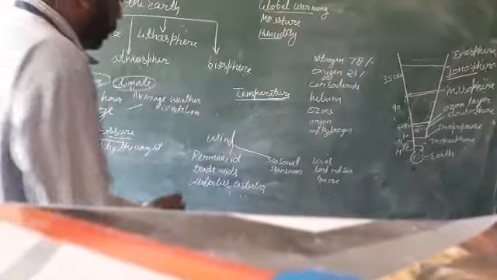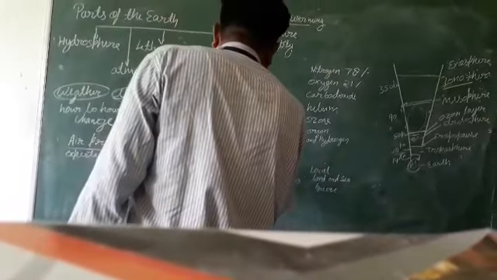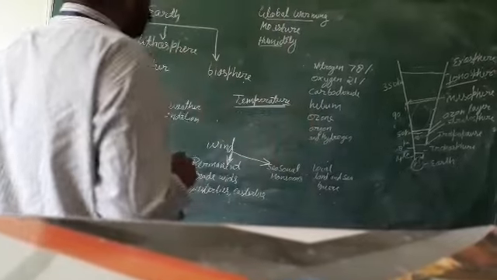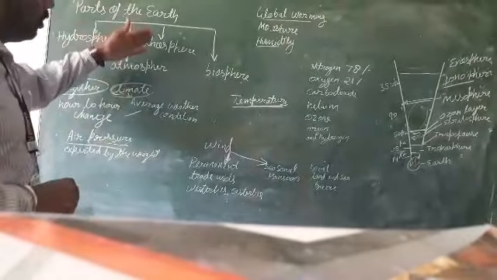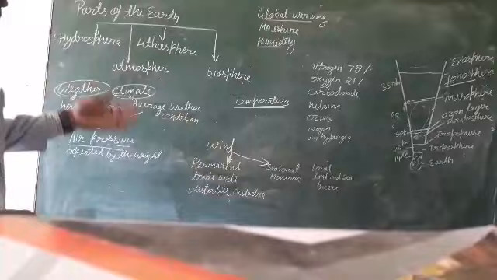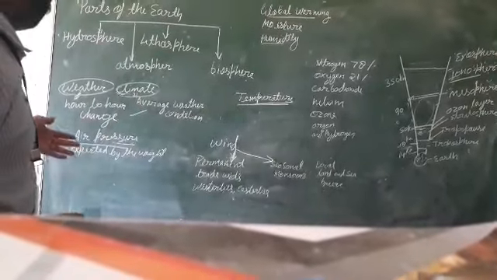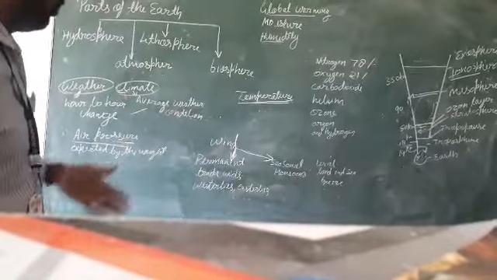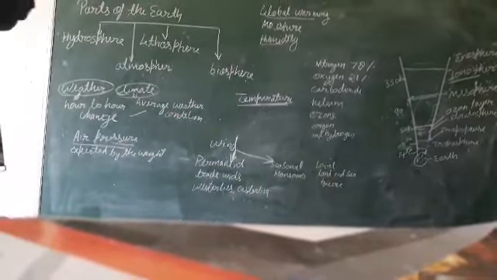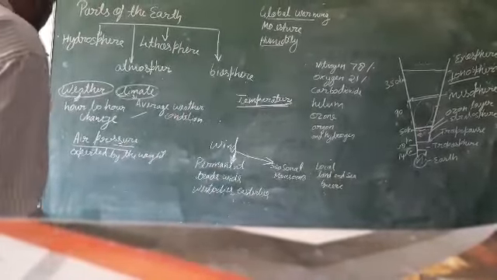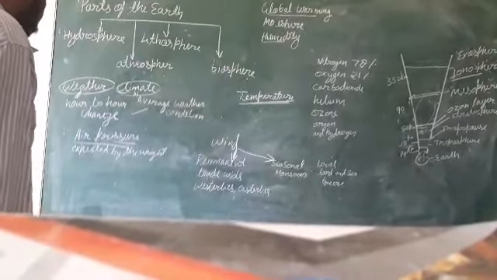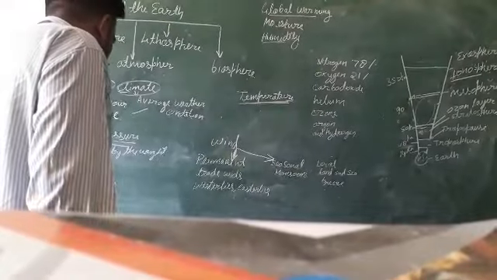Next, wind. What is wind? Flowing air is known as the wind. When air is flowing, it is known as wind, and it is the movement of air from high pressure to low pressure.